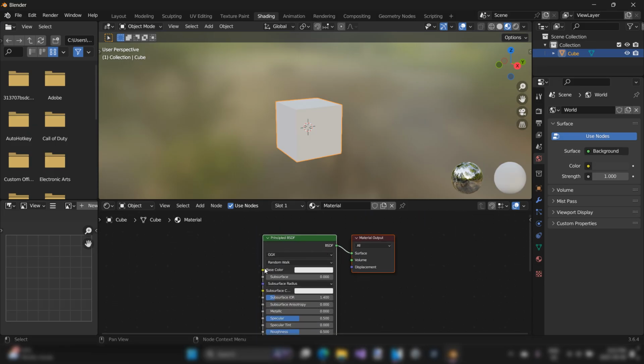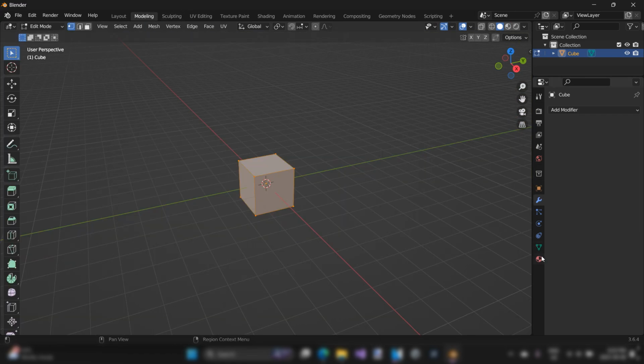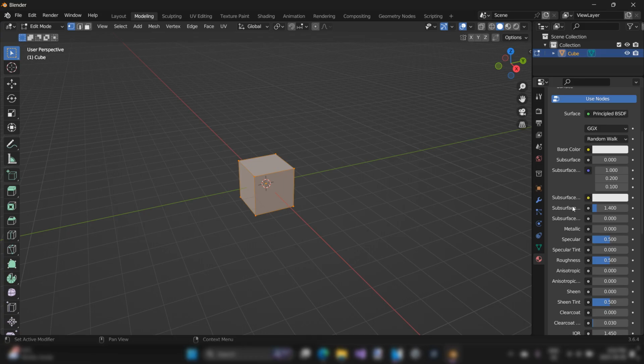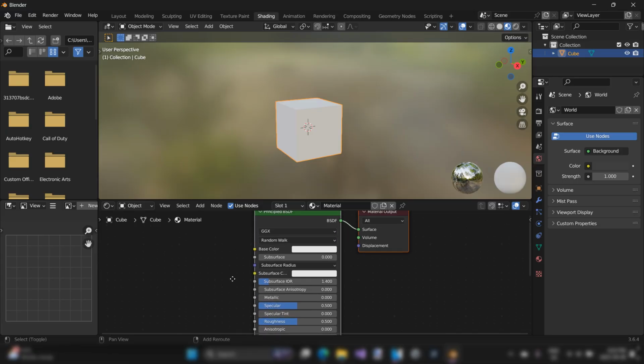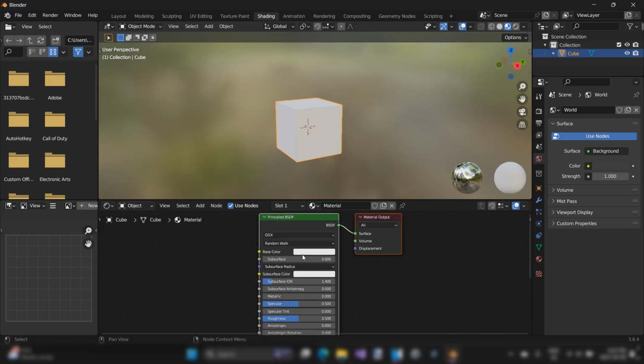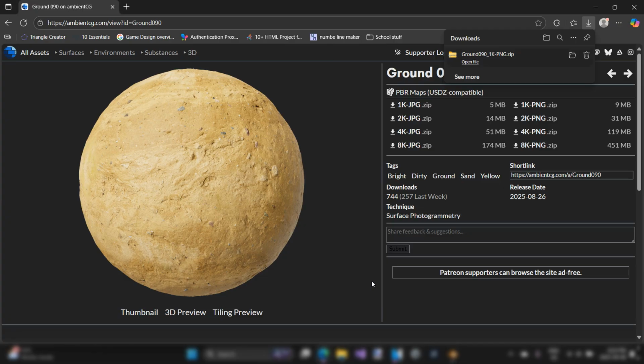This is called a node. This is just like all of the properties you saw previously in the material list, right? It's the exact same thing, except it's just in a different window and in a different layout. Now, of all of these properties, I still only want to concern myself with the base color. We know what the base color does. It lets us pick a color. But I don't want to pick a color. I want to pick this texture.